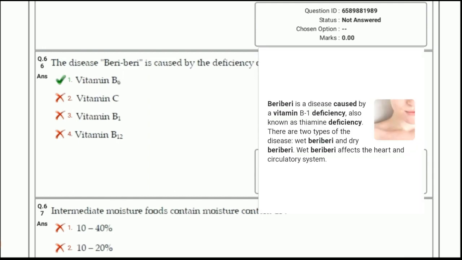Next question. The disease beriberi is caused by the deficiency of, answer is given here, vitamin B6. However, the answer is vitamin B1. Vitamin B1 deficiency causes beriberi. Next question. Intermediate moisture food contains moisture content of 20 to 50%. Example is honey.